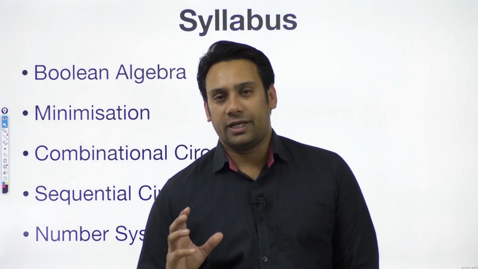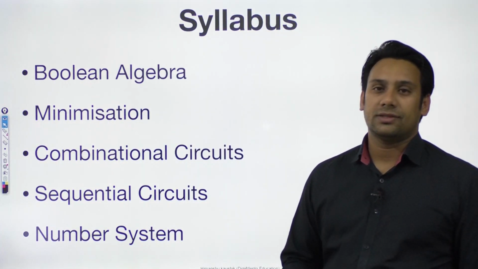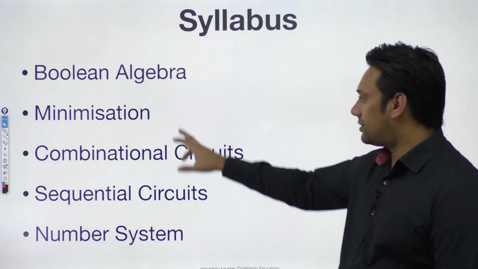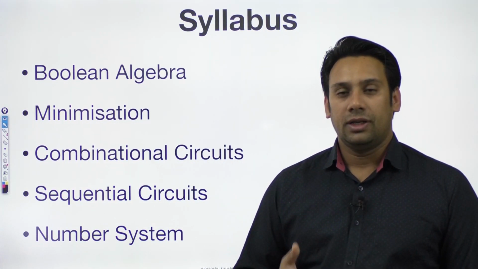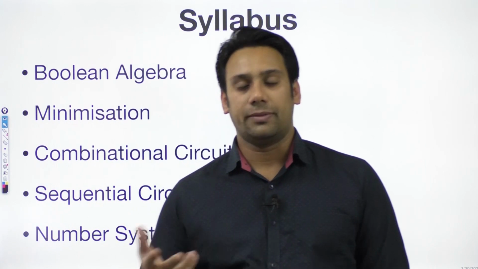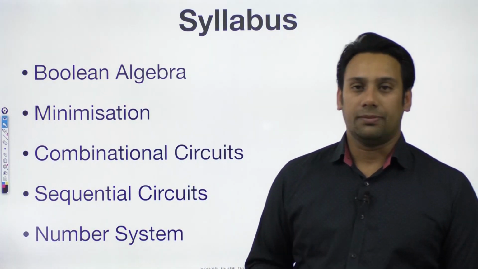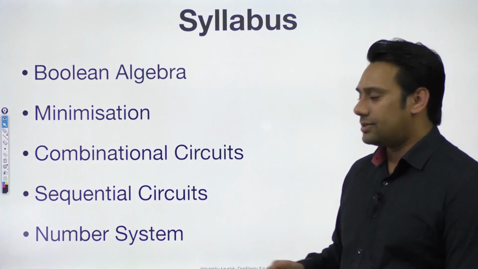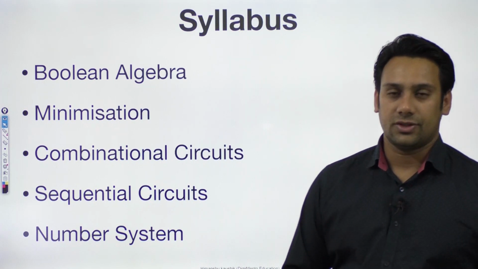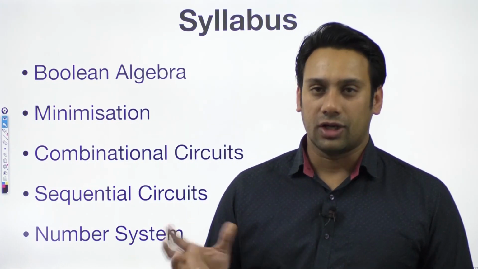This Boolean Algebra will take us approximately 2.5 hours. And then minimization will take us approximately 5 to 6 hours. This is a very lengthy topic because here we are going to study circuit minimization, which includes K-map and other methodologies to minimize a Boolean expression. Then combinational circuit will take approximately 10 to 12 hours to complete. Sequential circuit will again take 10 to 12 hours. And the number system topic will take 5 to 6 hours. So in total, this entire subject will take us 40 to 54 hours roughly.